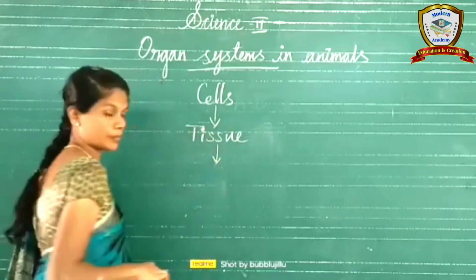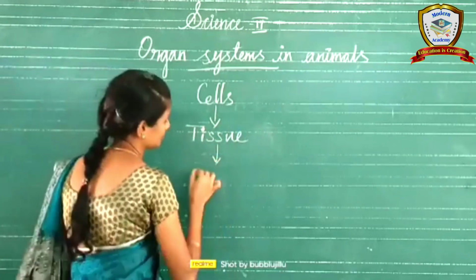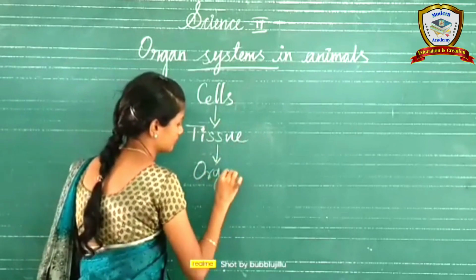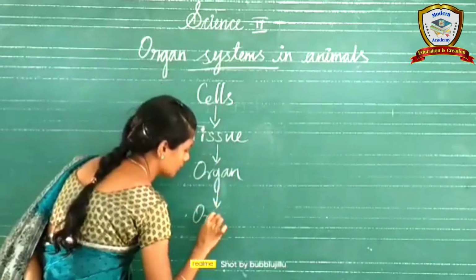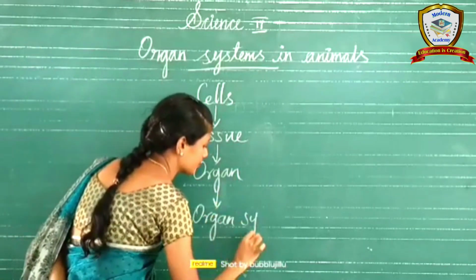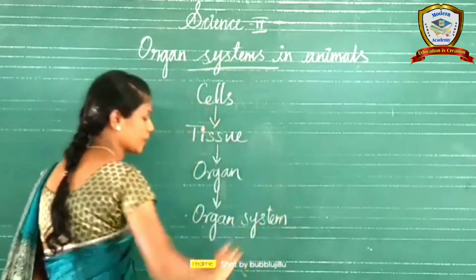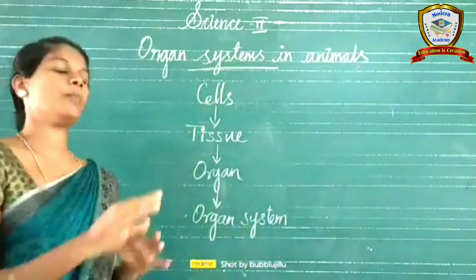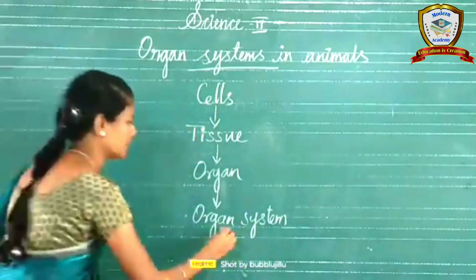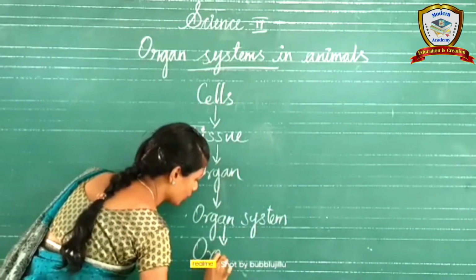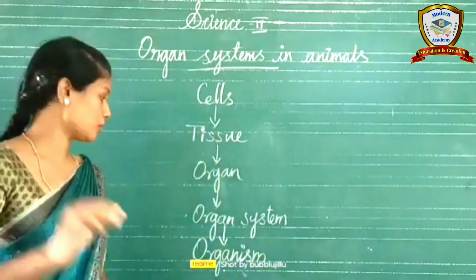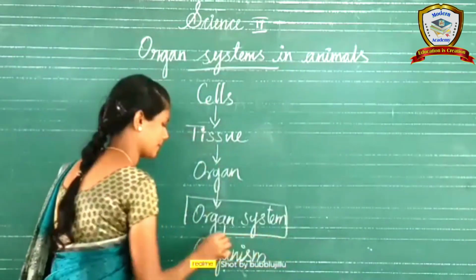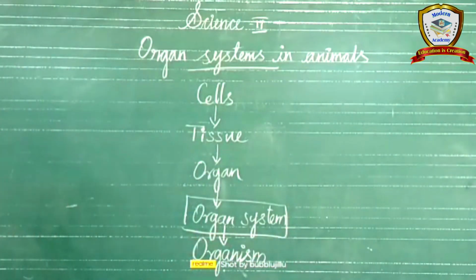The group of tissues is called an organ. The group of organs is called an organ system. The group of organ systems makes the full organism. In this lesson, we study the organ systems. So organ systems are what we are going to discuss today.